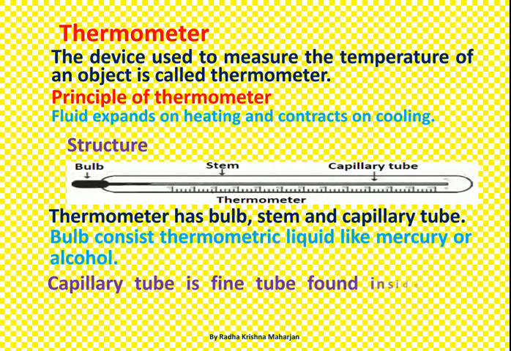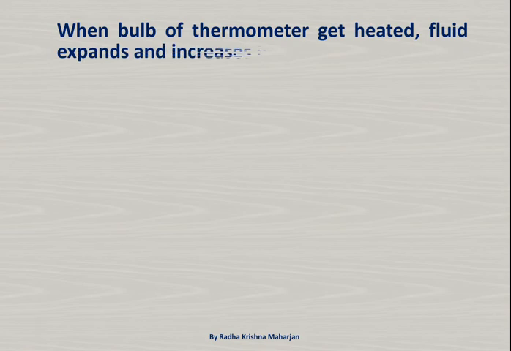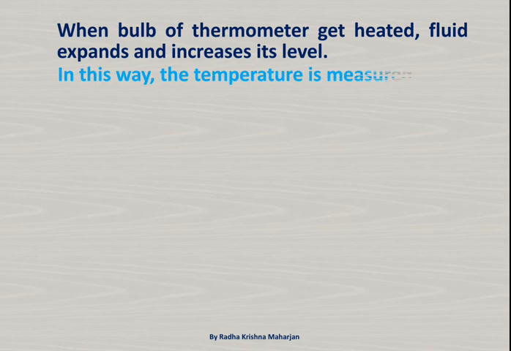Capillary tube is fine tube found inside the stem of thermometer. When bulb of thermometer get heated, fluid expands and increases its level. In this way, the temperature is measured.